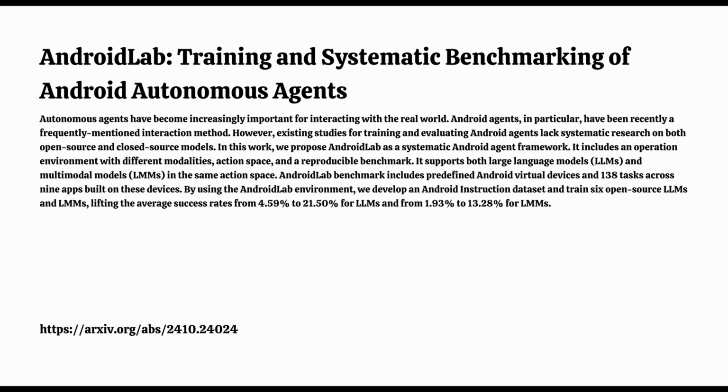One big one is robustness. Right now, these agents do pretty well in a controlled environment, like AndroidLab, but the real world, well, it's unpredictable. Lots of things could go wrong. All the time. Pop-ups, apps crash, internet goes out. These agents need to be able to deal with that. So they need to be able to think on their feet. Exactly. We need AI that can adapt.